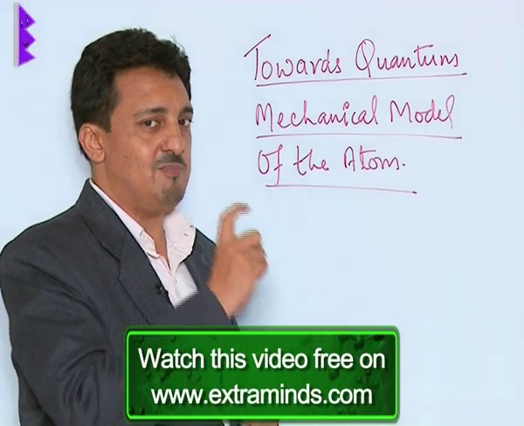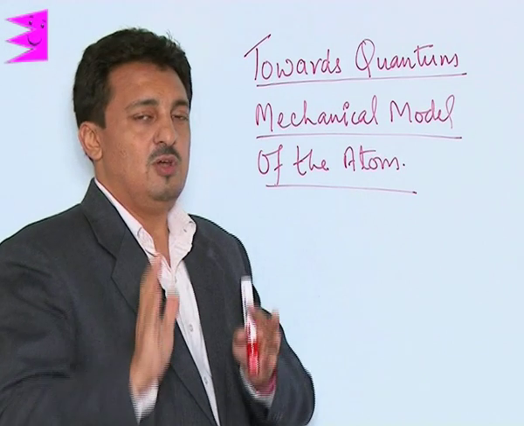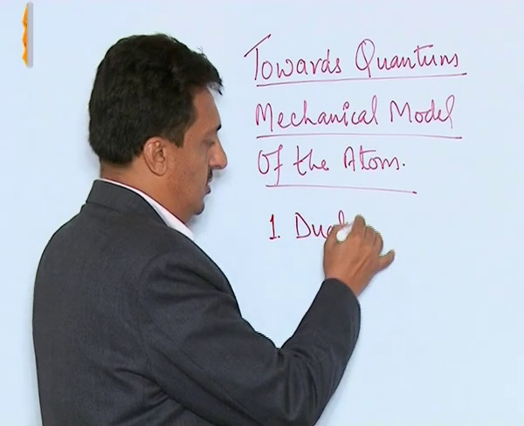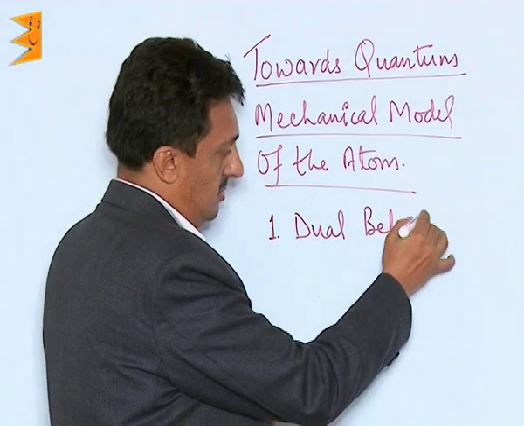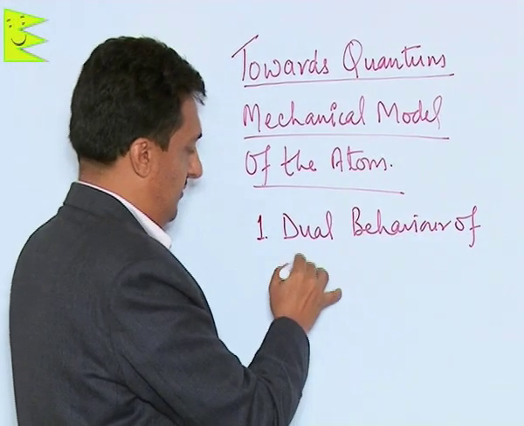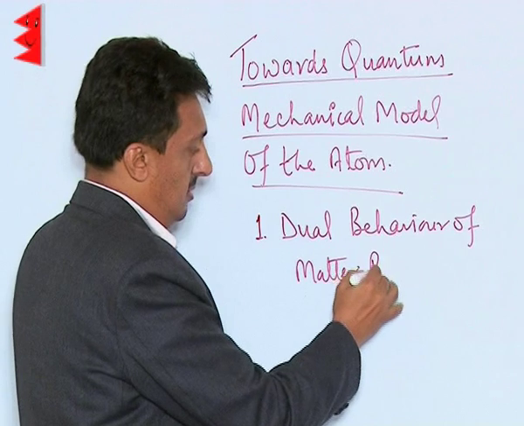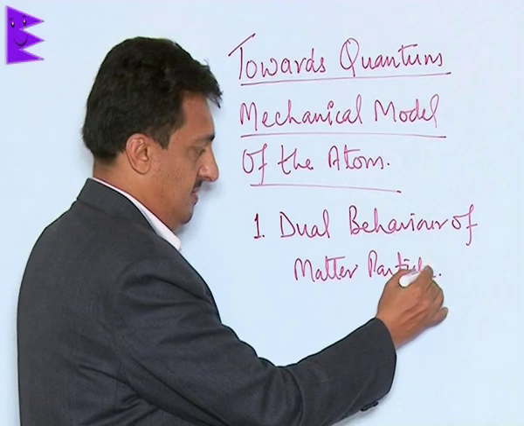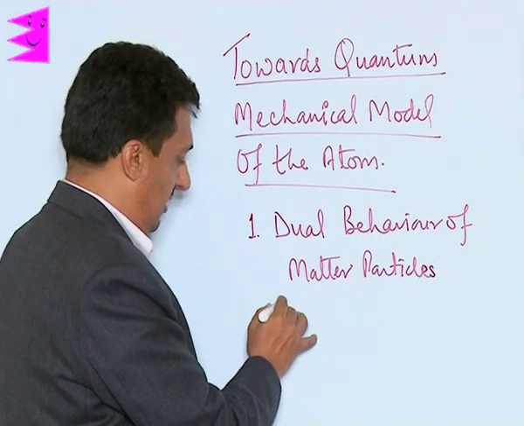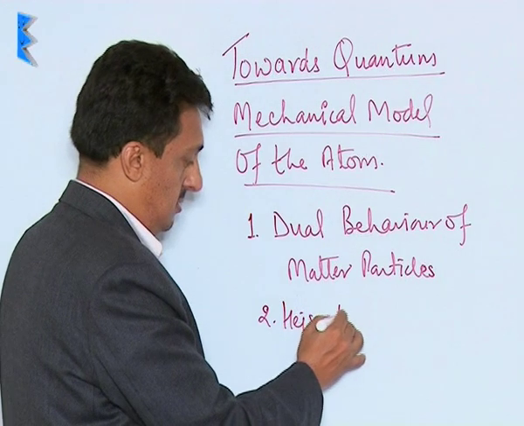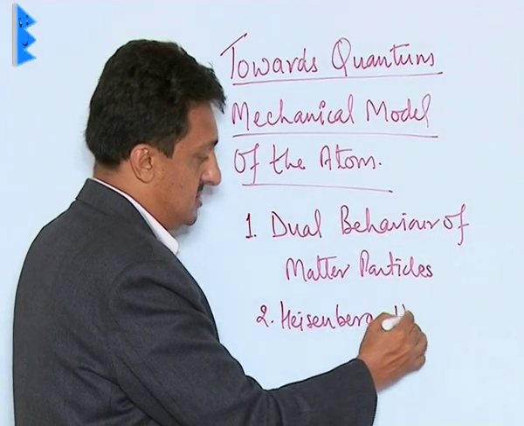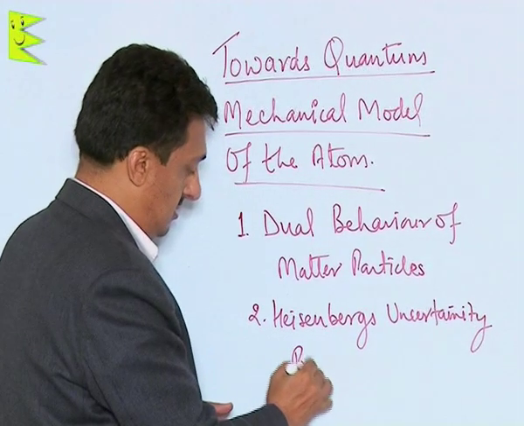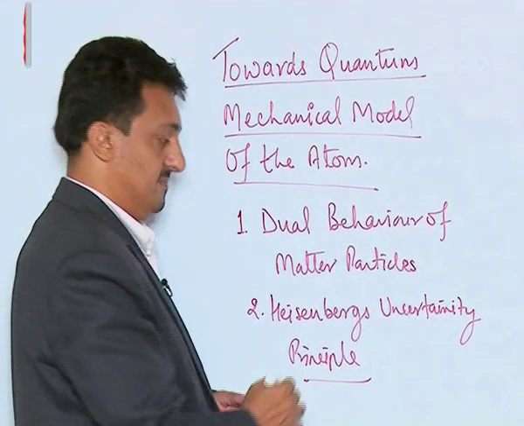So the two concepts which completely changed the scenario of atomic structure were: the first one, the dual behavior of matter particles, which was given by Louis de Broglie, and the second was Heisenberg's uncertainty principle.